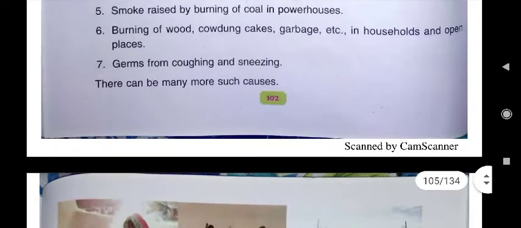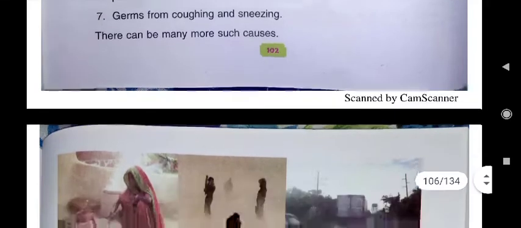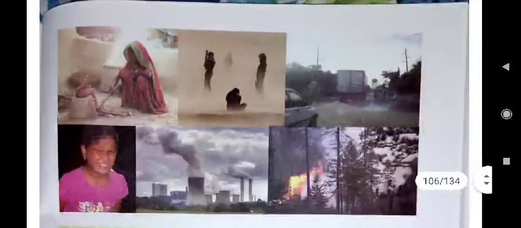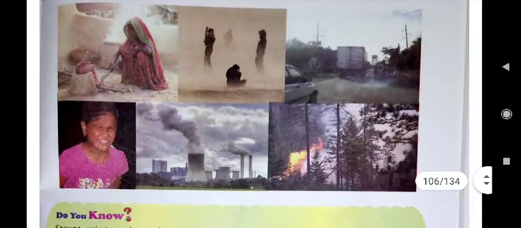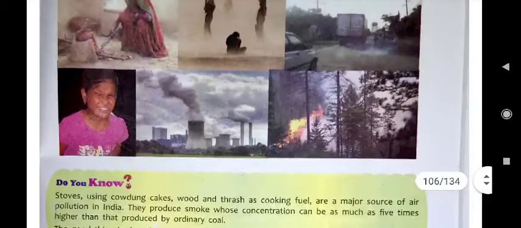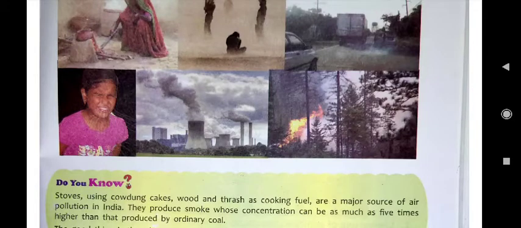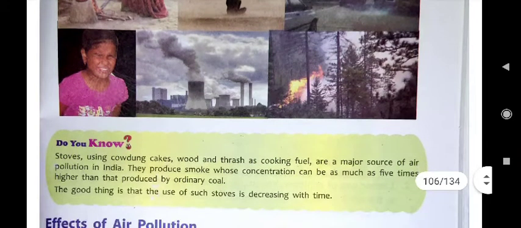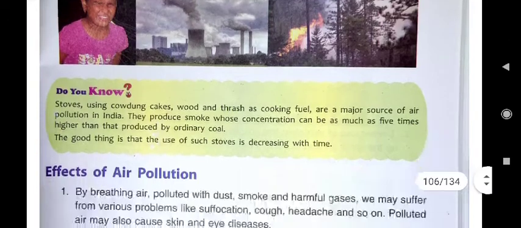There can be many more such causes, and because of these causes air gets dirty. Air becomes polluted. That polluted air is very harmful. We may fall ill, and that's why clean air is the slogan, that we should stop air pollution.